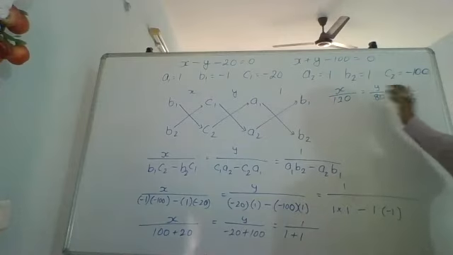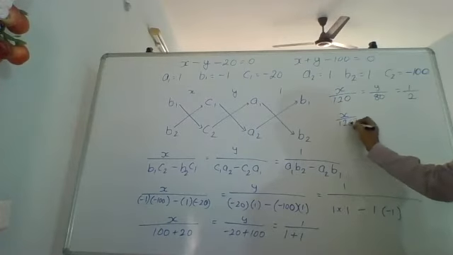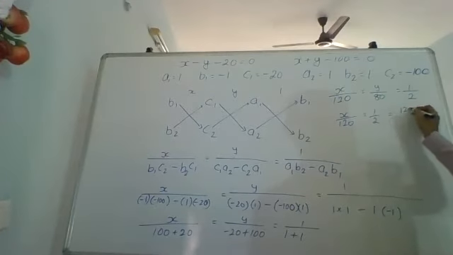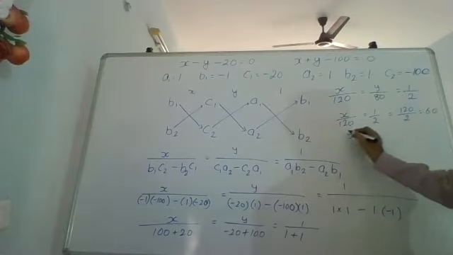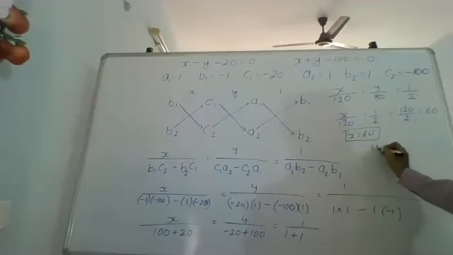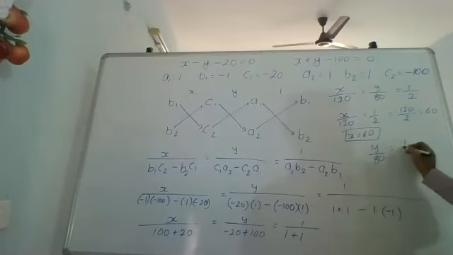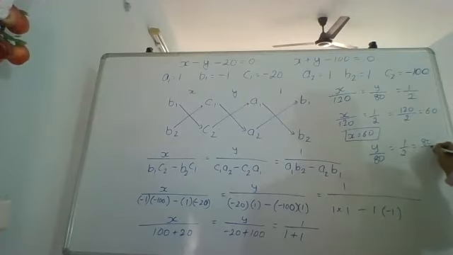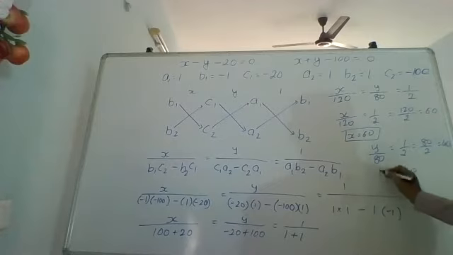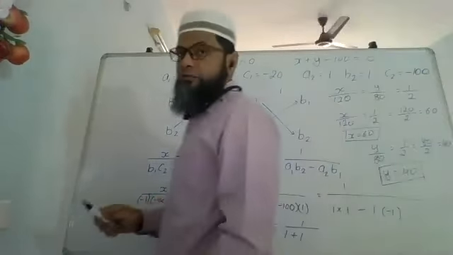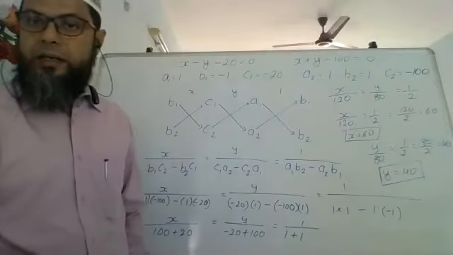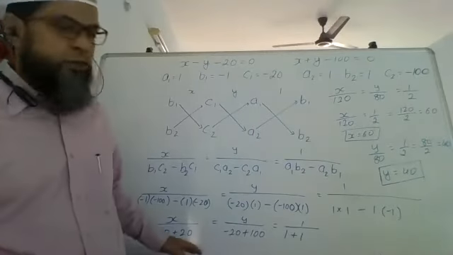Okay, so you can take x upon 120 equals 1 upon 2. Bring this 120 this side, it will become 120 upon 2, which is 60. x equals 60. Similarly, you can say y upon 80 equals 1 upon 2, so y equals 80 upon 2 equals 40. y equals 40. So car A travels at 60 kilometers per hour and car B travels at 40 kilometers per hour. Are we clear how we have got this?